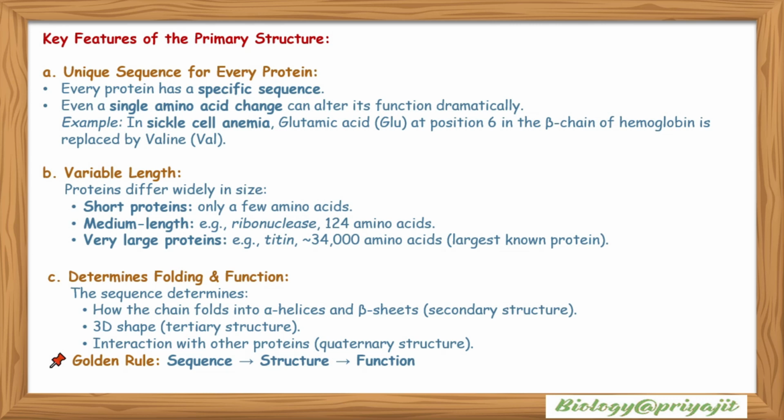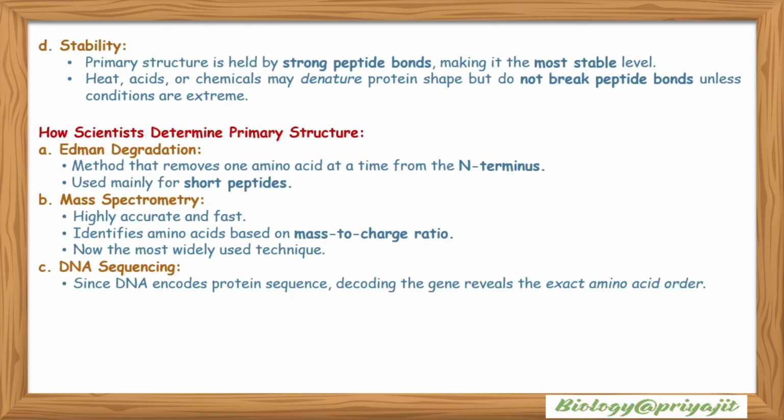Primary structure also determines protein folding and function. The sequence determines how the chain folds into alpha helices and beta sheets, which are the secondary structure. It determines the 3D shape, or the tertiary structure, of a protein. It is responsible for interaction with other proteins, as in the quaternary structure. So the golden rule is: the sequence determines the protein structure, and protein structure determines the ultimate protein function.